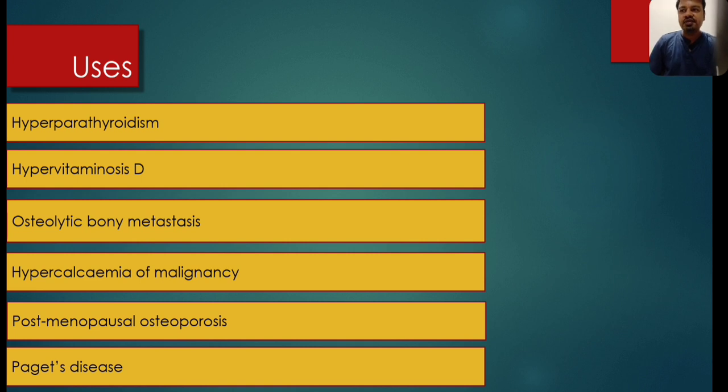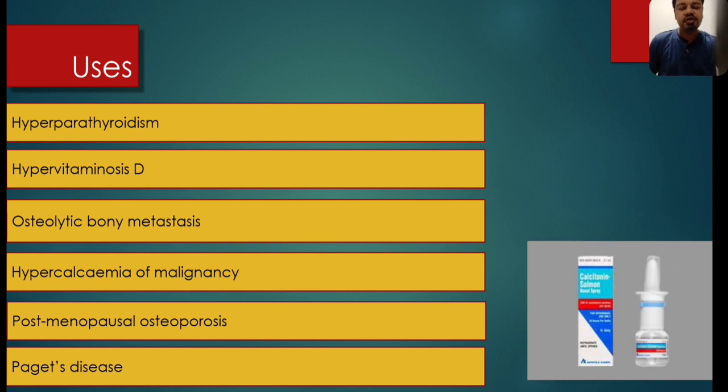And in Paget disease, it is temporarily helpful in decreasing bone pain and increasing bone mineralization. But resistance to calcitonin occurs very fast, so it is only temporarily effective. The good thing about calcitonin is it is available as a nasal spray. A once a day nasal spray is given in alternate nostrils to produce the effect of calcitonin.